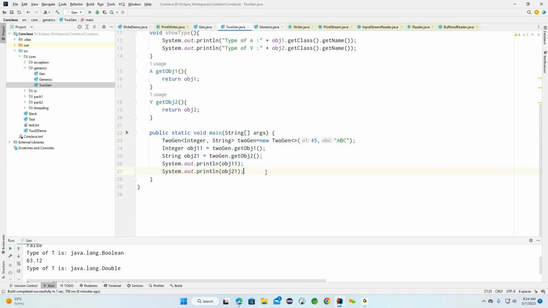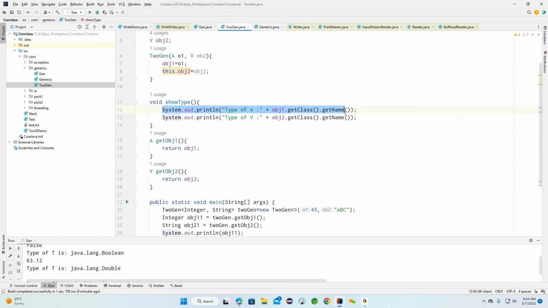Now here we need to print the show type also. How can we print this particular show type here? Using the generic show type method. What is this method doing? Based on object 1 and object 2, it returns the data type we provided. It will return the same data type here.